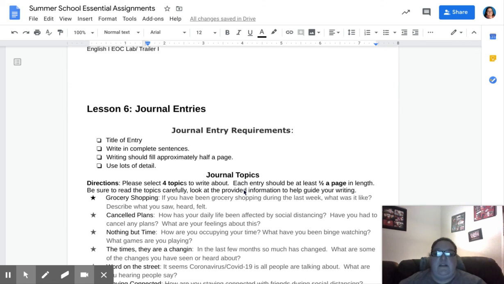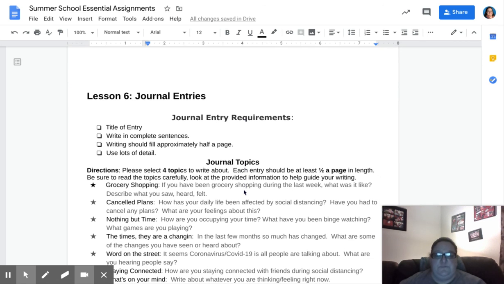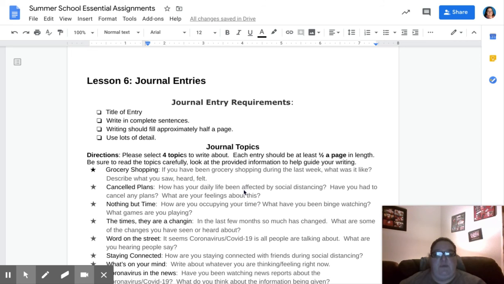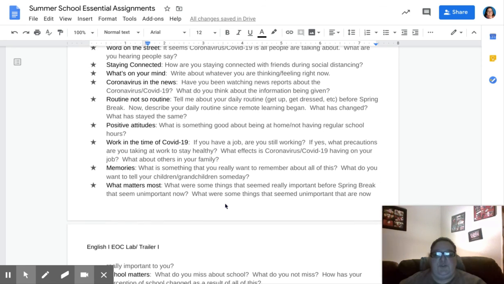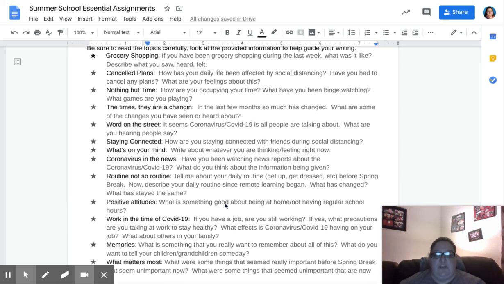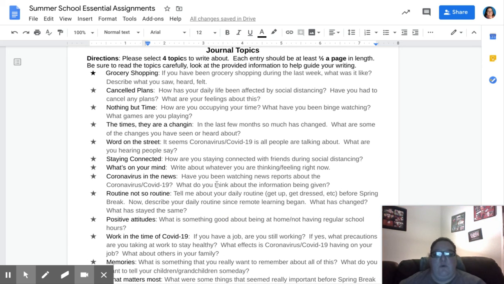Your final assignment is 4 journal entries. Each of these journal entries should be at least 1/2 a page in length. You have a number of topics to choose from for these journal entries. Be sure that you read each topic carefully and think about what it's asking you to write about. Once again, be sure that you are writing in complete sentences. Use your capitalization and punctuation. You know how to do those things.